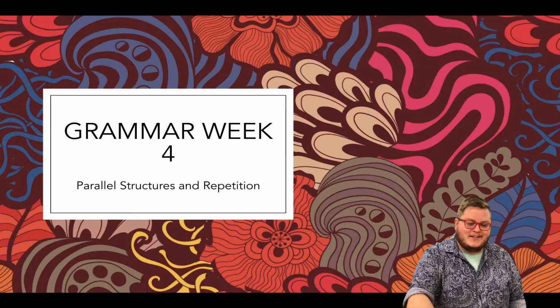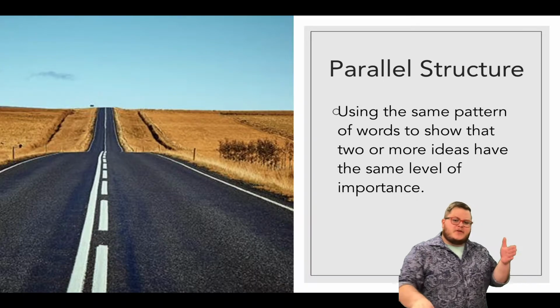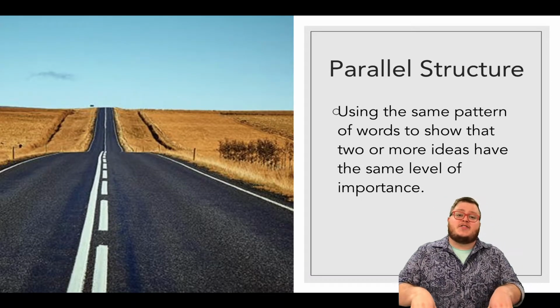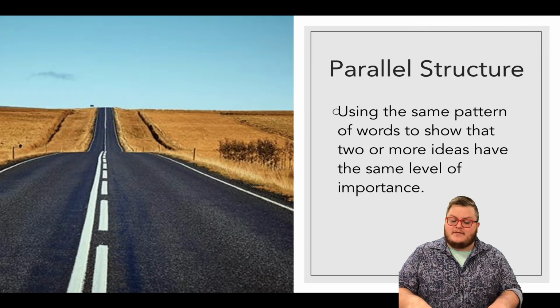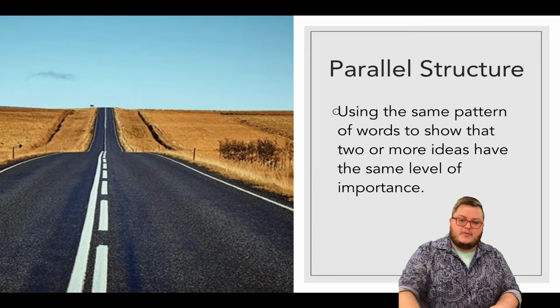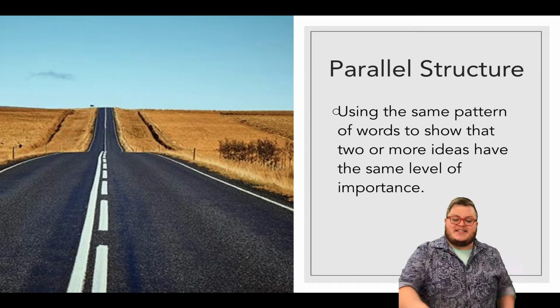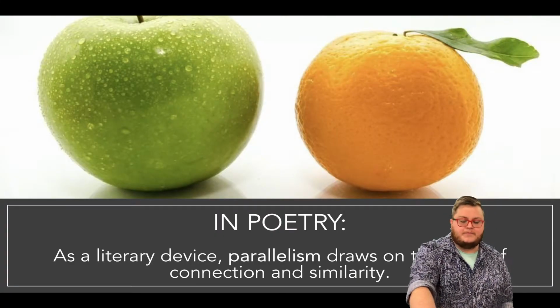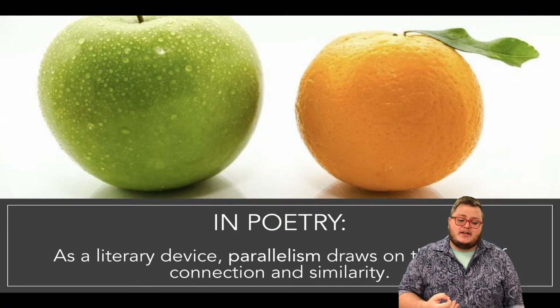Alright, let's do it. Parallel structures and repetition. Let's go ahead and start first at parallel structure. It's using the same pattern of words to show two or more ideas that have the same level of importance. So really, when you're looking at the structure, it's looking at how to use commas in a succinct and proper manner. And if you're using this in poetry, it's used as a literary device.